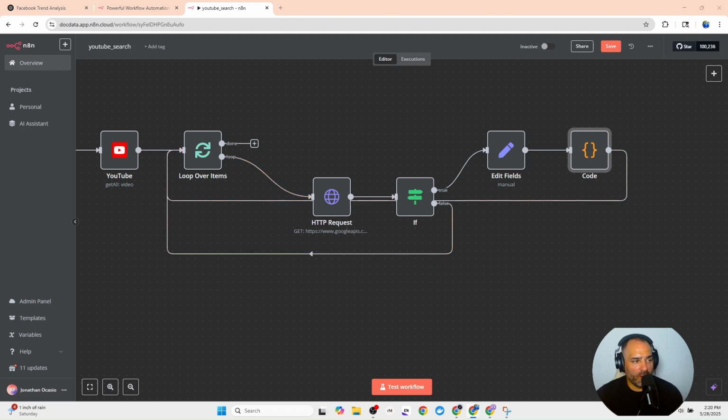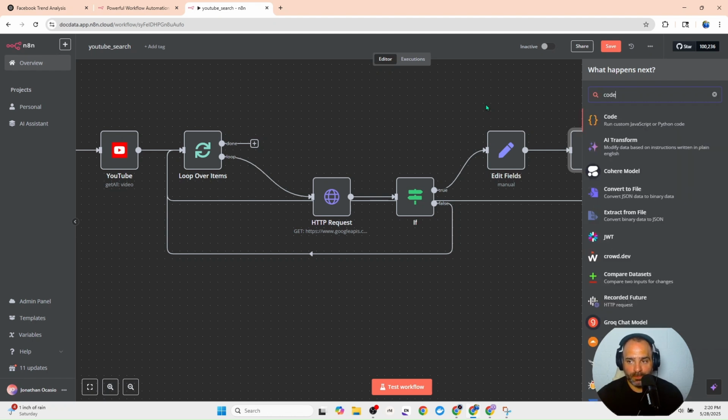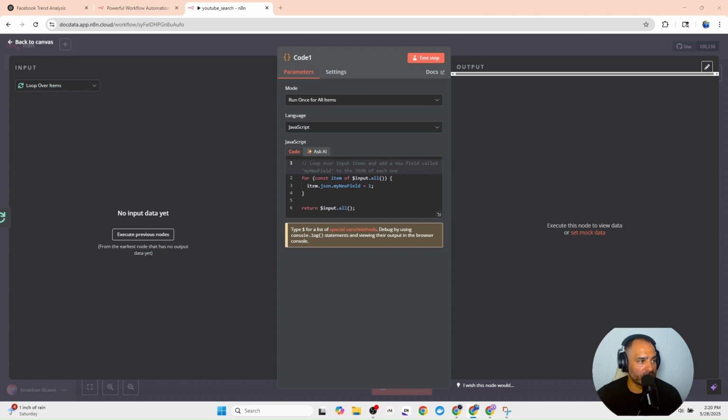So now this is almost done. What we need to do is two more things. We need one more code node. This code node is right here, and I'm going to give you the opportunity for a screenshot. This code is going to identify the location, and it's going to give you the statistics.